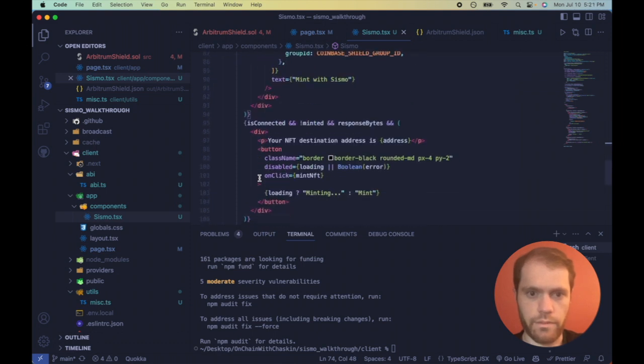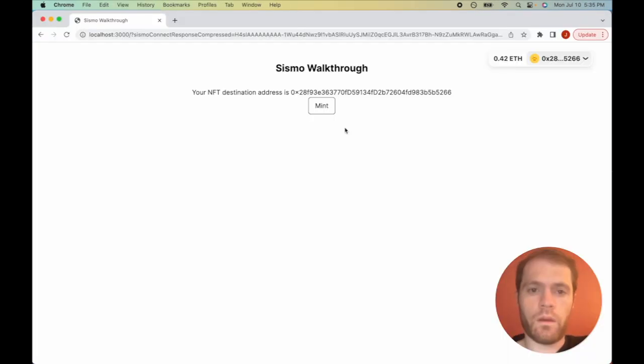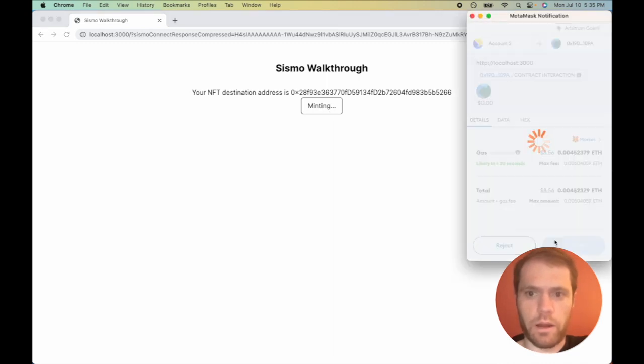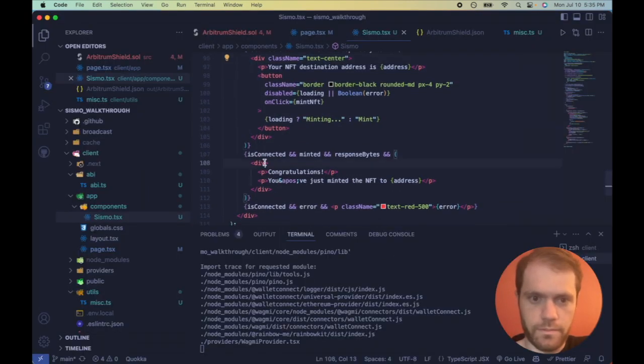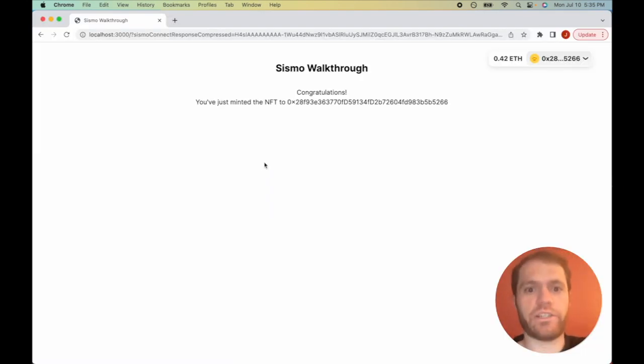So where is that mint button? It's here. In this div, let's do text center. Perfect, that's in the center. Now let's click mint. Confirm our MetaMask, no errors. Let's move that to the center too. Let's go back. Congratulations, you've just minted the NFT.